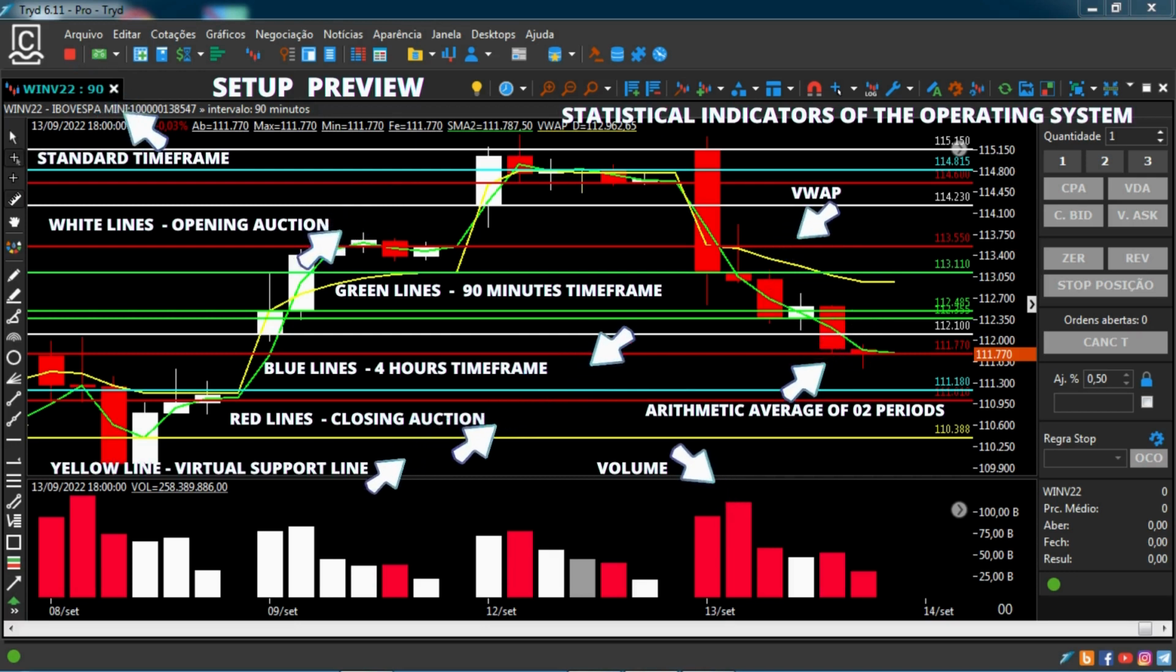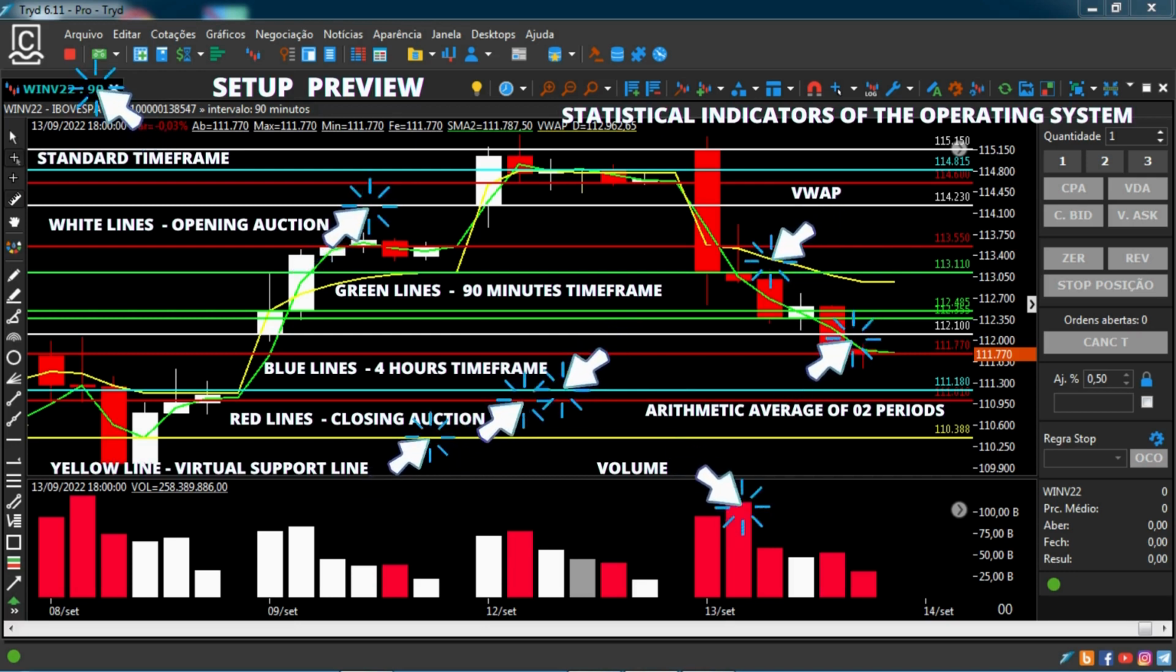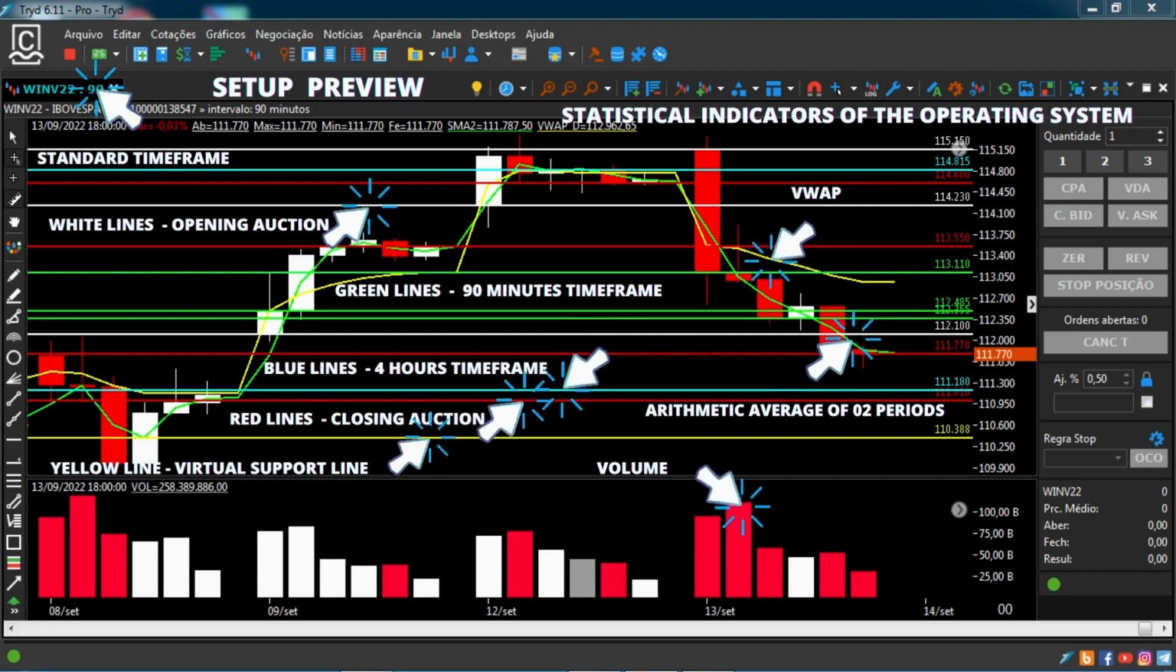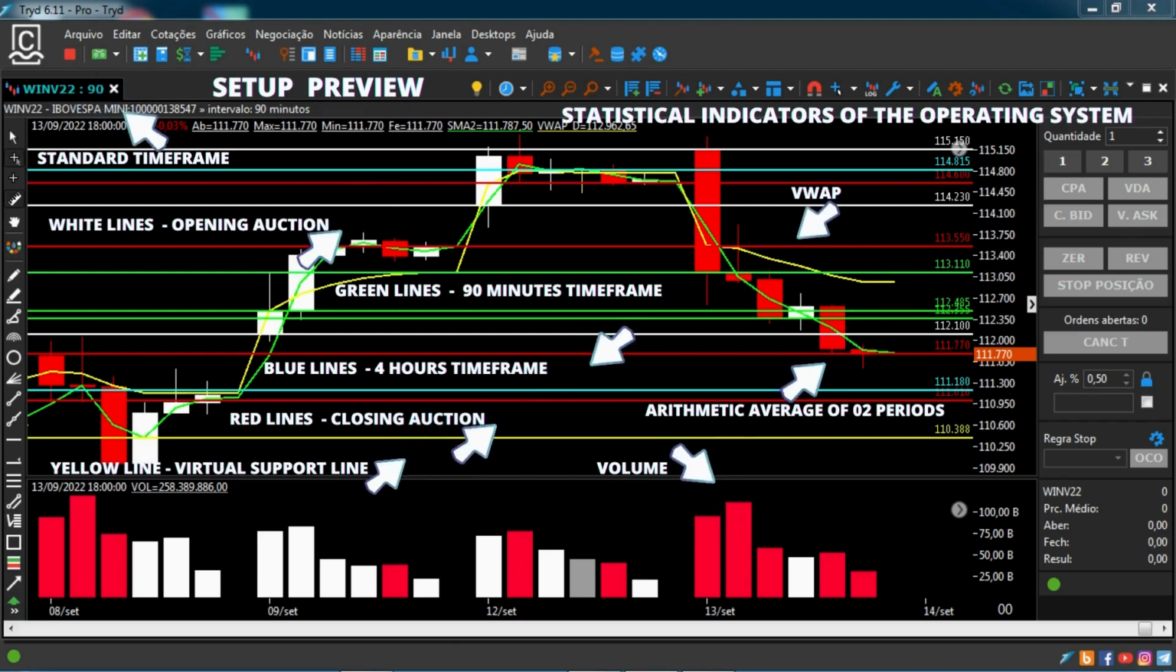Final considerations. The operating system presented is backed by concrete data, using only statistical indicators, just a 0.2 period arithmetic average, 0.1 weighted average, VWAP, volume and support and resistance lines from the H4 and 90-minute time frames, as well as the virtual support and resistance lines of the 2-period arithmetic mean. This is enough for monitoring the asset price and clearly displaying trade entry triggers.